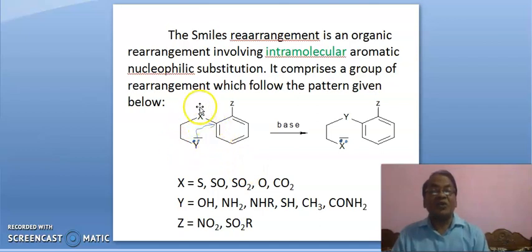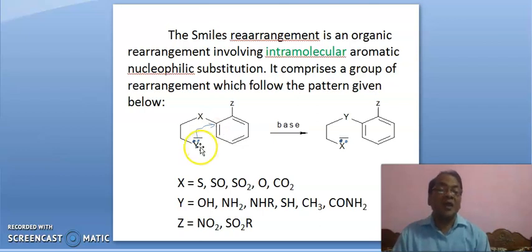This is a group which is attached with benzene, and in presence of base, you are looking here, this Y gets attached with this carbon and this bond is broken.